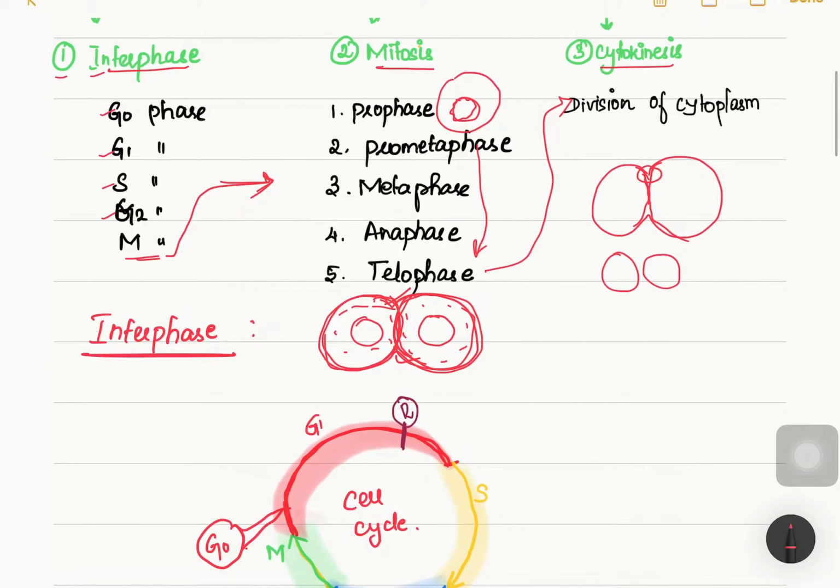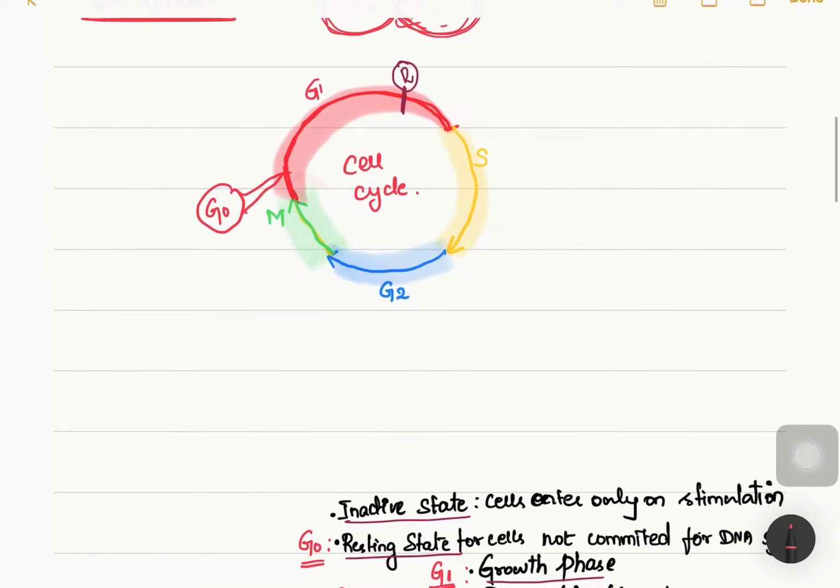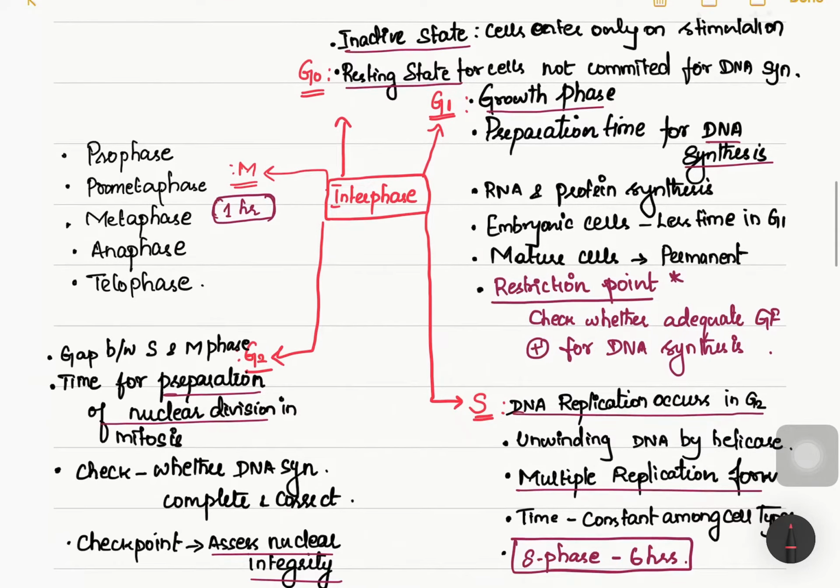First we will see interphase. Interphase, as we already said, has G0, G1, S and G2 phases. Let us see what is happening in each of these phases. Since it is a cycle, it has to be shown in a cyclic form, because after mitosis the two daughter cells will again continue with G0, G1 phases. So it will be continuing. Now here you can see short notes for interphase, what is happening in which phase.